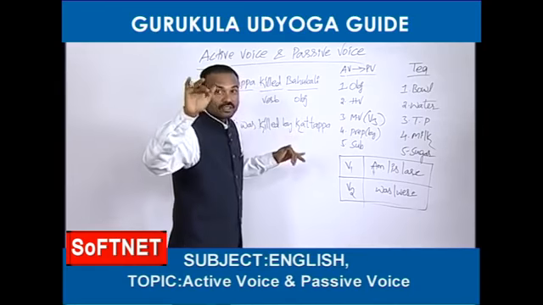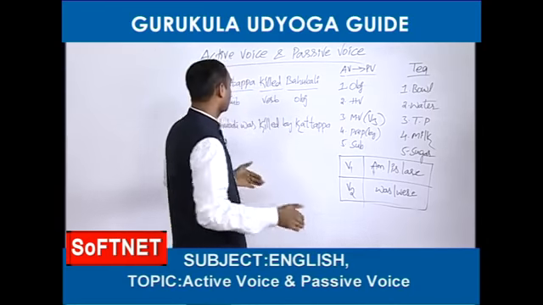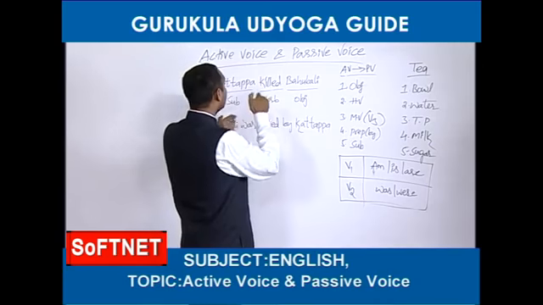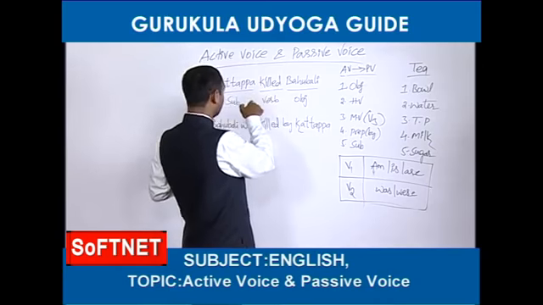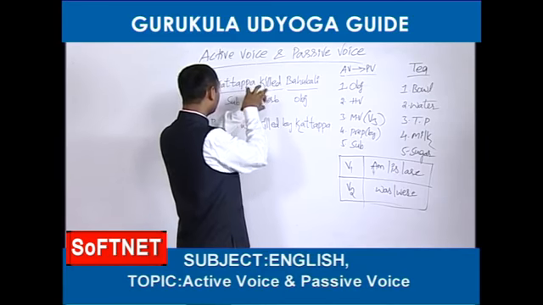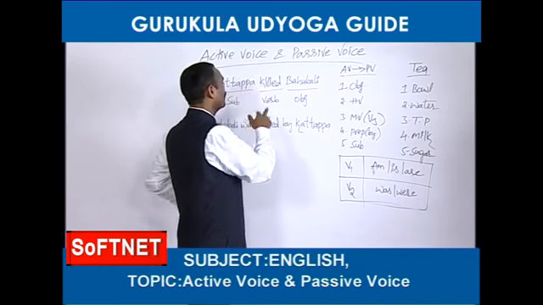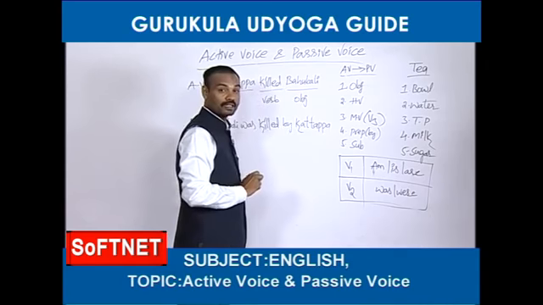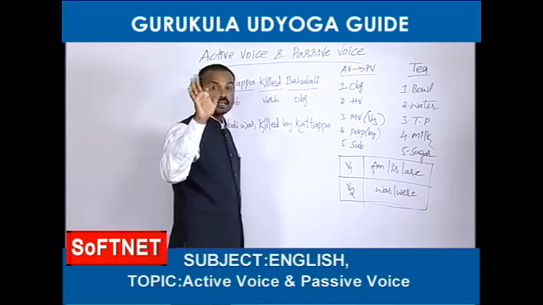That coming answer is called as object. For example, this is the verb here, killed. Whom did he kill? Whom? So he killed Bahubali. The coming answer is called as object.